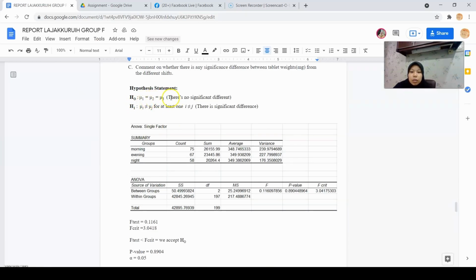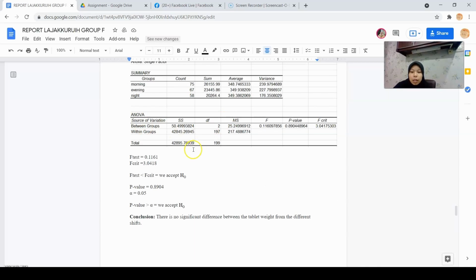So we need to make a hypothesis statement for H0. We're going to assume there is no significant difference, so mu1 equals mu2 equals mu3, where mu1 is the morning, mu2 is the evening, and mu3 is the night. H1 is mu i not equal to mu j for at least one i not equal to j, there is a significant difference. From the table, we get the F-test and F calculation.